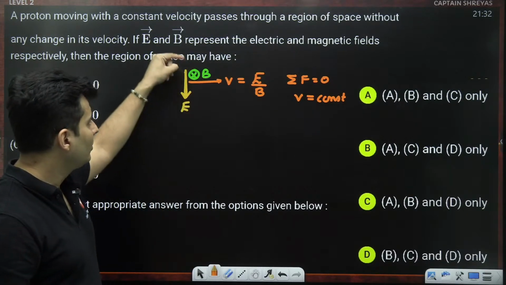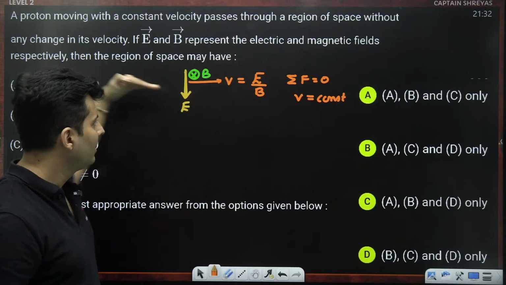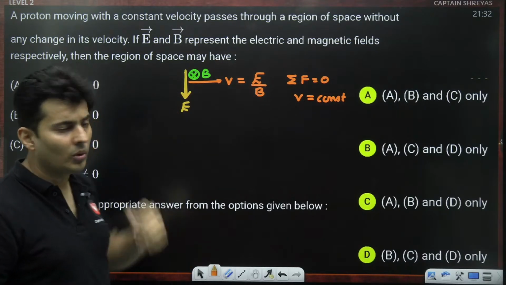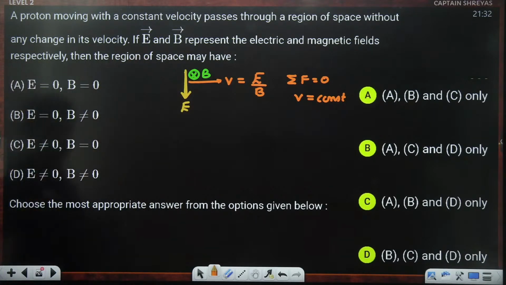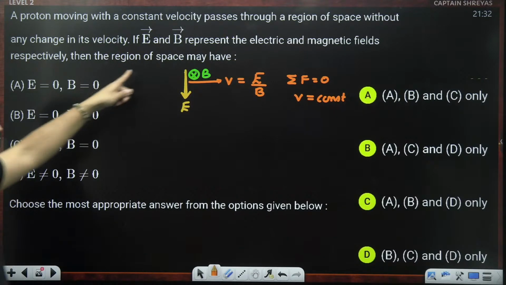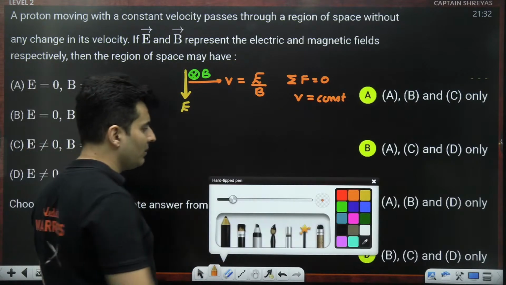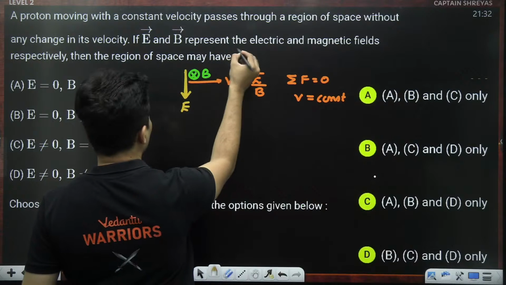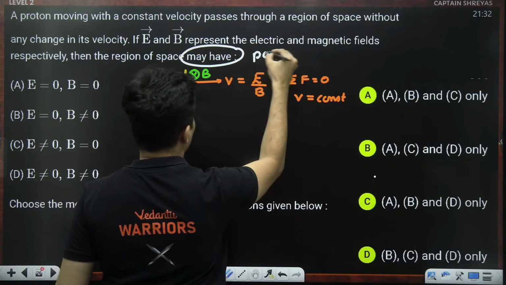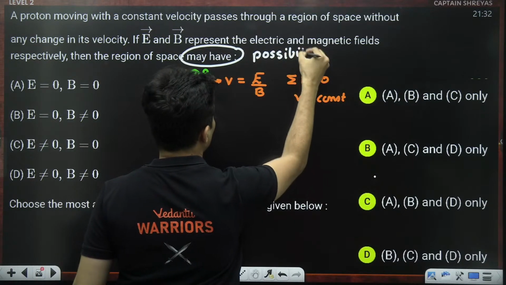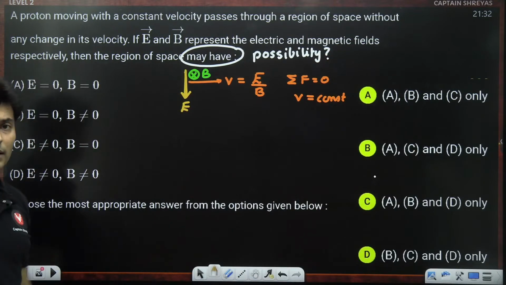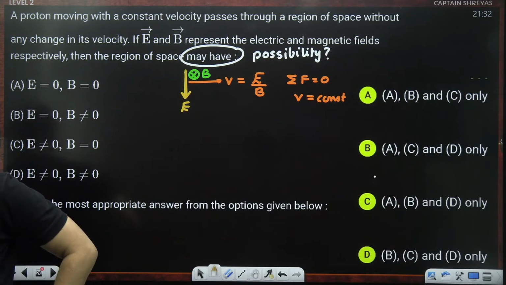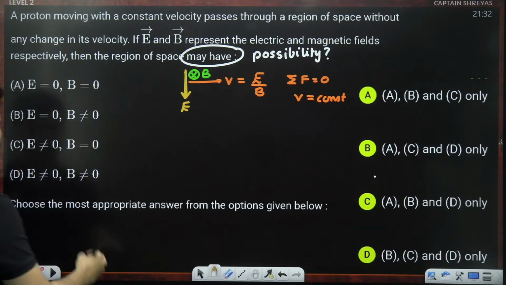So magnetic force and electric force cancel out each other, which ends up in no net force. So electric field is there, magnetic field is there, yet the speed is constant. The question is on "may". May means possibility. Read the question carefully. Which all things are possible? So obviously electric field and magnetic field both being non-zero is definitely possible.